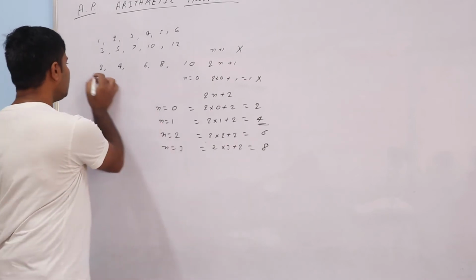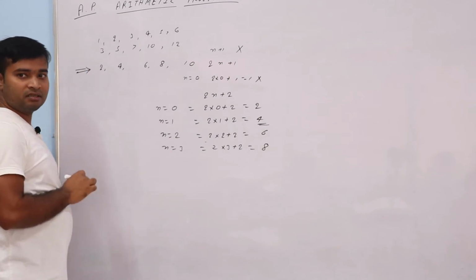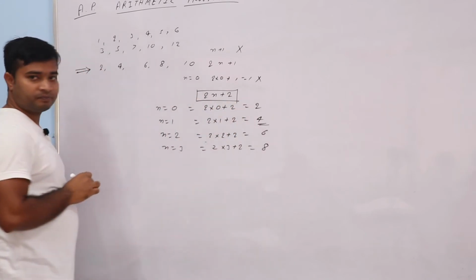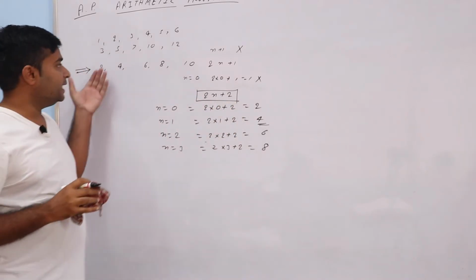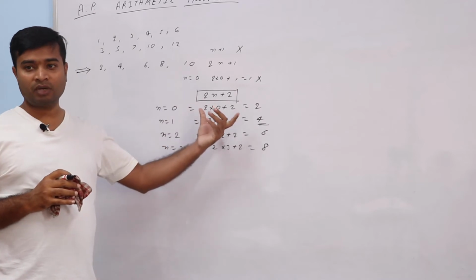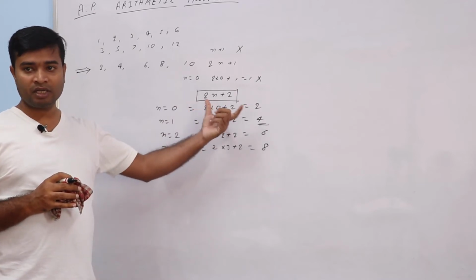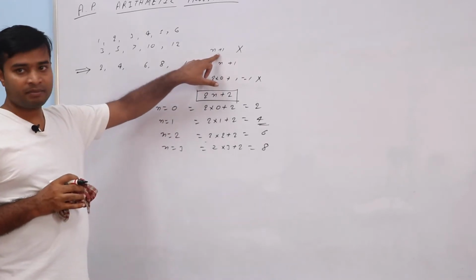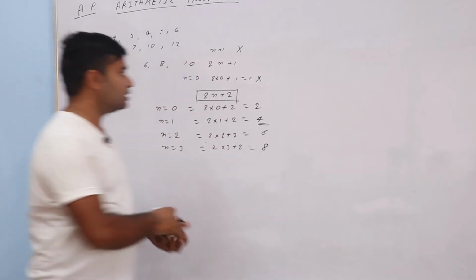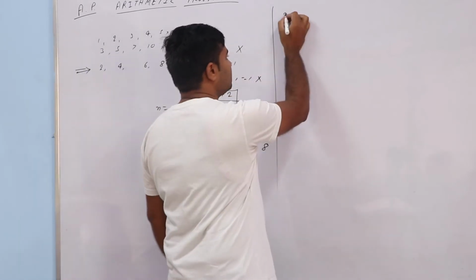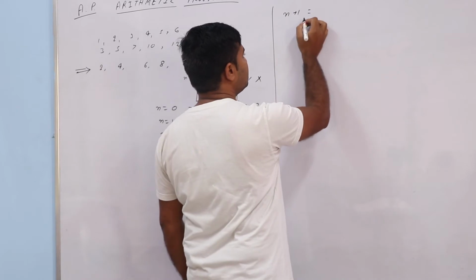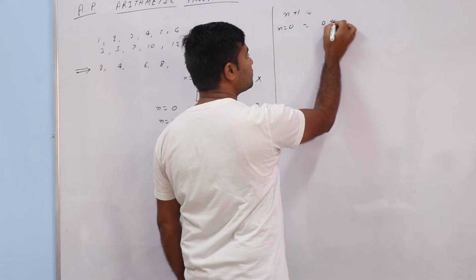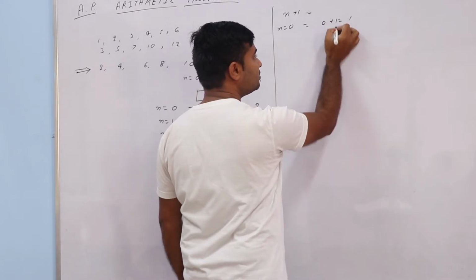Means for this sequence we can write the formula 2n plus 2. Yes or no? So any number written that comes through some formula, means if you write it in short form, it came into a formula, that will convert to a sequence. Correct? Acha, we have taken this one example as n plus 1. Here take n is equal to 0, means directly 0 plus 1 is equal to 1.